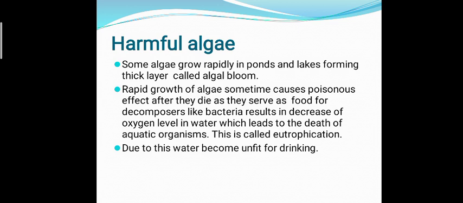Some harmful algae. Some algae grow rapidly in ponds and lakes, forming thick layer called algal bloom. This rapid growth of algae sometimes causes poisonous effect after they die, as they serve as food for decomposers like bacteria, resulting in decrease of oxygen level in water, which leads to the death of aquatic organisms, and this is called eutrophication. Due to this, water becomes unfit for drinking.